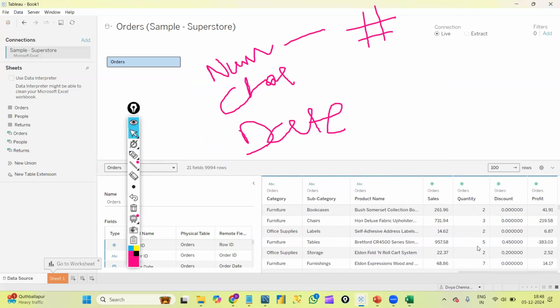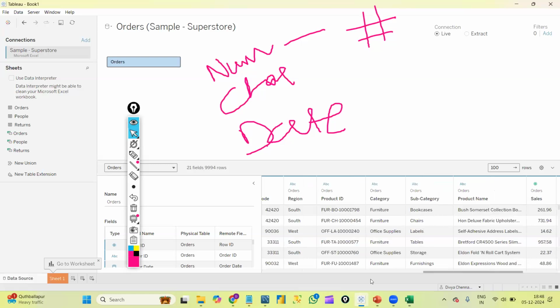At the end, I'm having sales, quantity, discount, profit. Those are all numerical data, and you can see a hash symbol here. Tableau automatically recognizes data types. We won't create them manually.